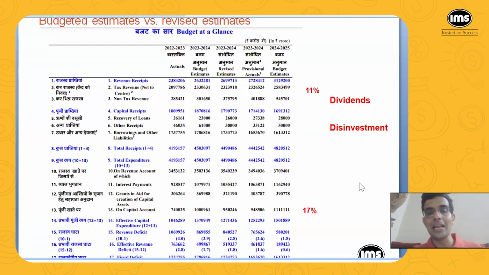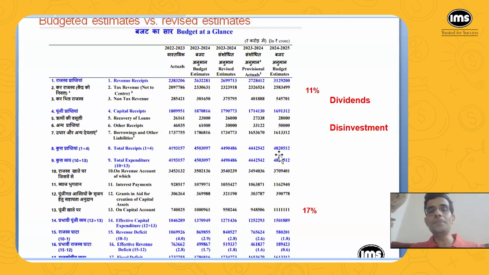And then there are other receipts, that is 50,000 crores. So the government expects to get 50,000 crore rupees from disinvestment. Now, about 2 years ago, the government did disinvestment in Air India, and the disinvestment in BPCL and other companies is also being considered.